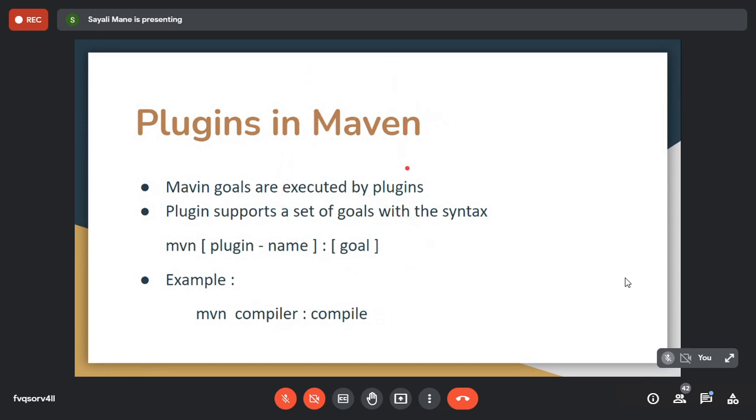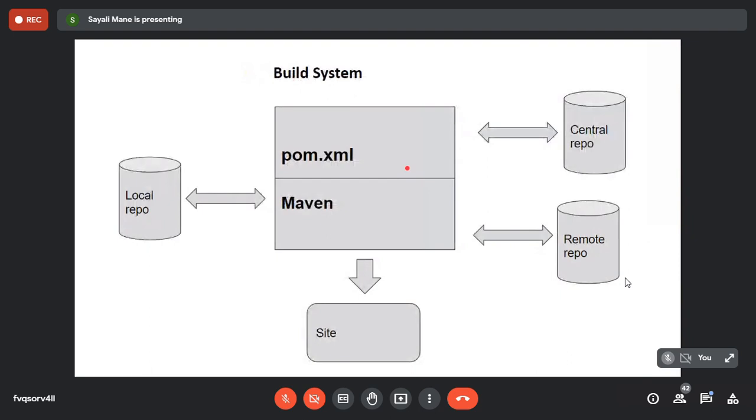Maven 1. Now the next part is very important. This is called the build system. With the help of this architecture, you will come to know how Maven works. Now here you can see there is one XML file called pom.xml. It is like the heart of Maven.